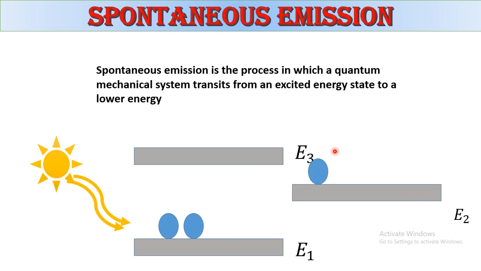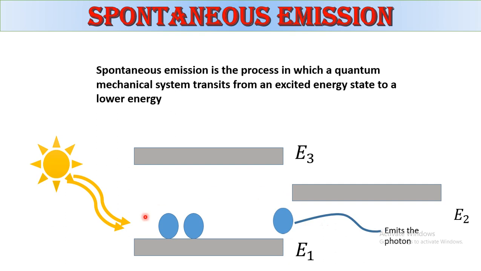The atom absorbs the external light source photon and goes to E1. In spontaneous emission, it does not need an external light source photon. It automatically comes to the energy level E1. During this process it only emits the photon.